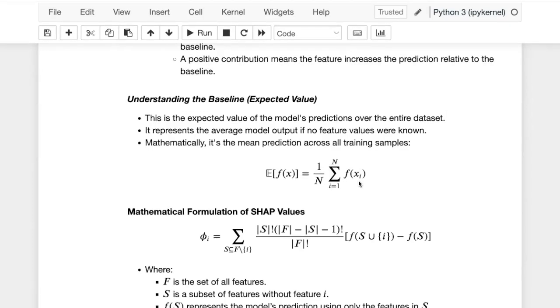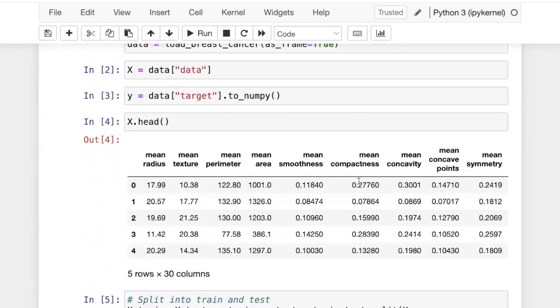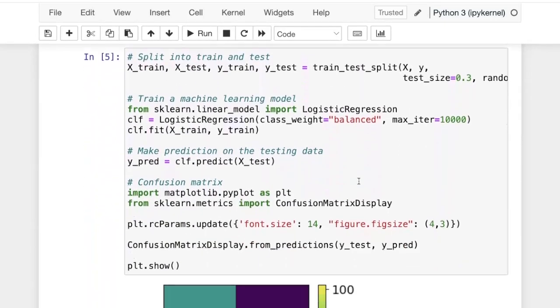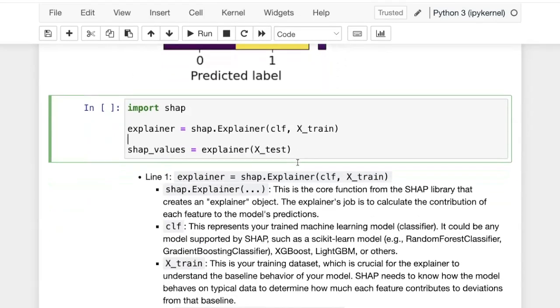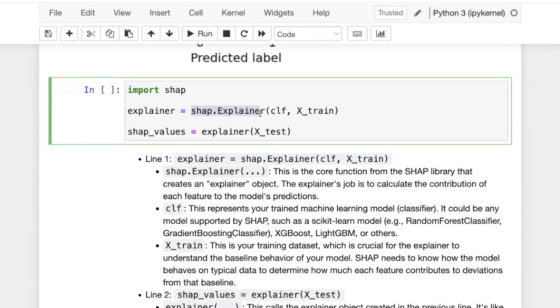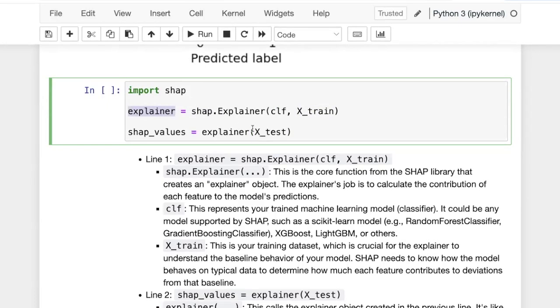Based on this, when we go to the testing stage, we can measure the contribution of each feature for all instances of the test data set. We provide the classifier and training data, and once we define this explainer, we can say explain X test. This gives us those SHAP values.